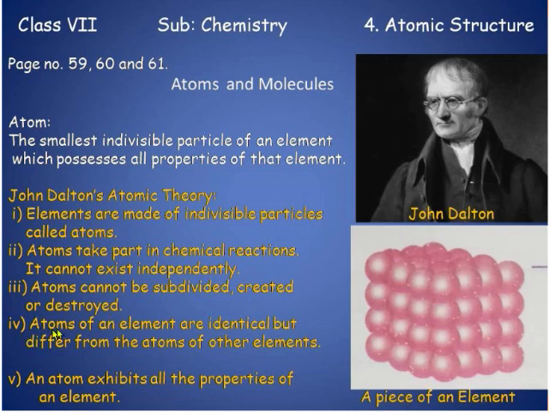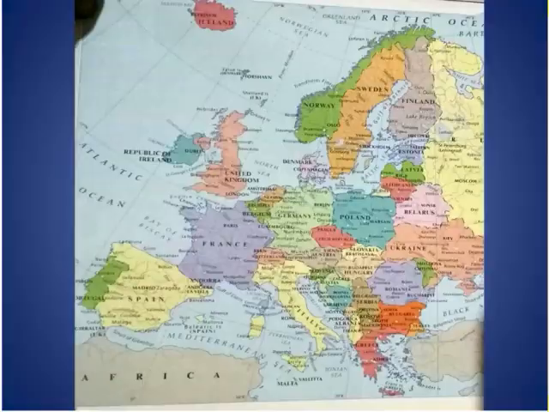Then, atoms of an element are identical but differ from the atoms of other elements. Suppose this is a piece of copper. So the atoms of copper will be the same, identical. But the atoms of copper will be different from the atoms of iron or zinc or any other element. Then fifth point is, an atom exhibits all the properties of an element. We have discussed that an atom shows the properties of an element.